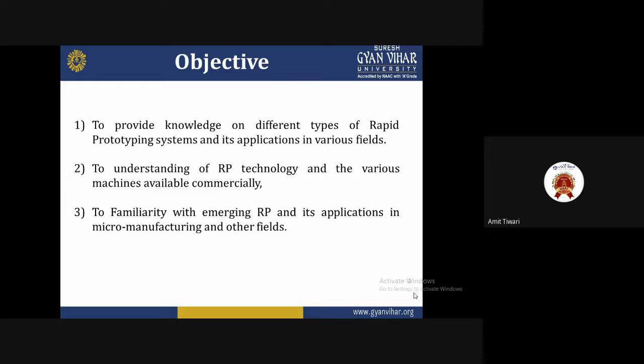So today we are discussing the different types of rapid prototyping, the various applications, and the basics of making the product design. That's why we are discussing some of the latest technology based on rapid prototyping.